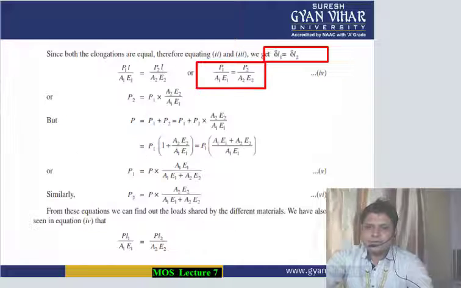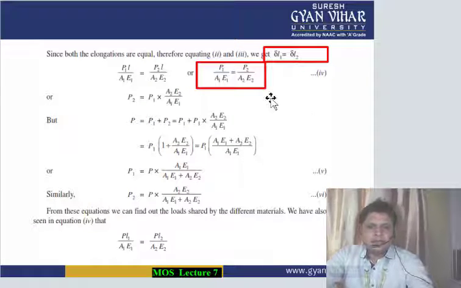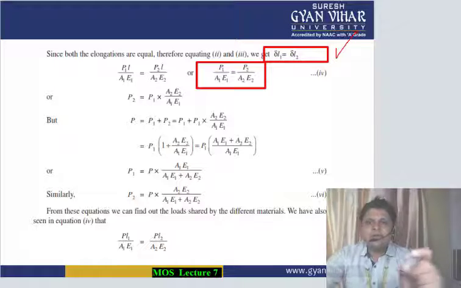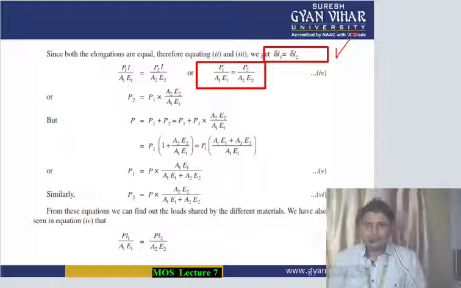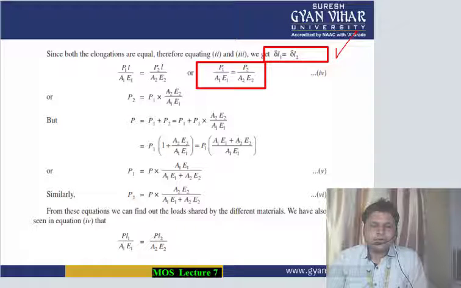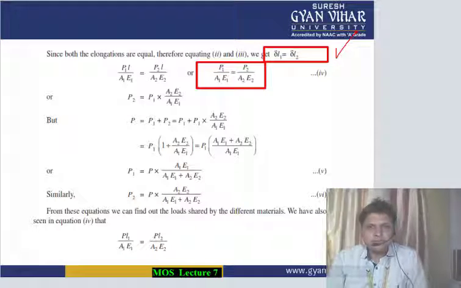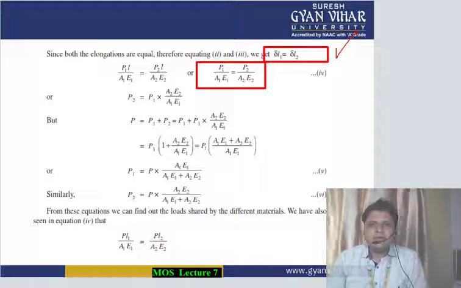Moving further, by the rule of composite structure, del L1 should be equal to del L2, because the deformation of all the participants in a composite bar is equal. The whole composite bar compresses or elongates equally when load is applied.